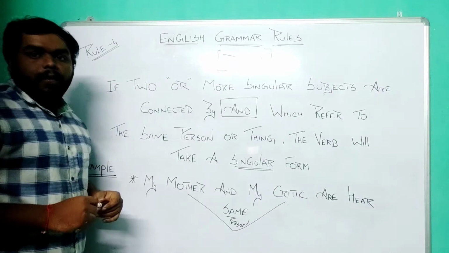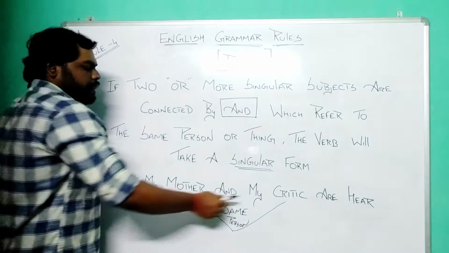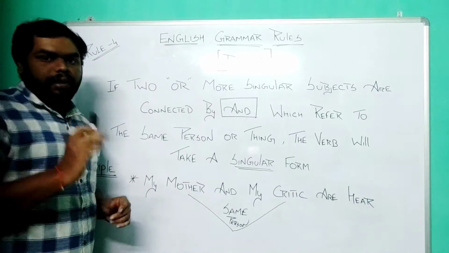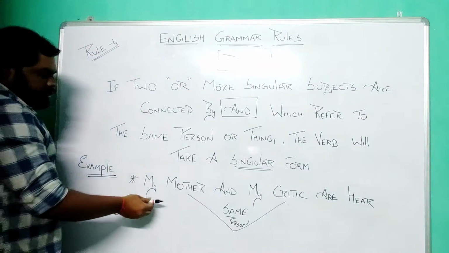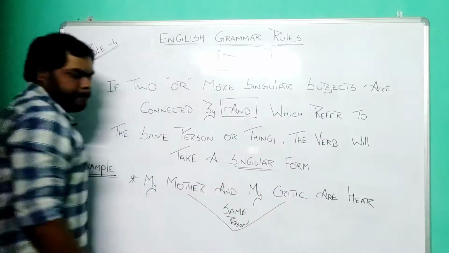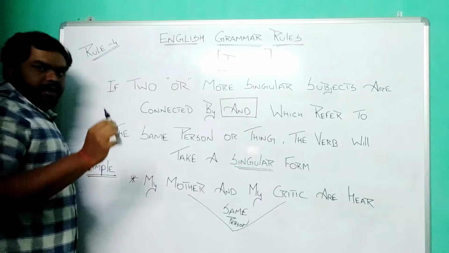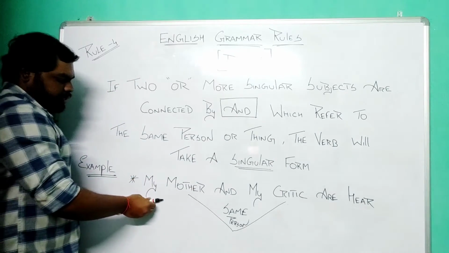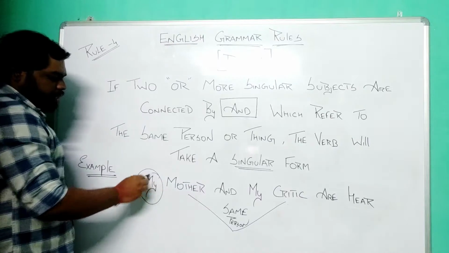So, how do we know that my mother and my critic represent the same person? I'll give you a hint. Can you see my mother, my critic? Right? There will always be an article or a possessive adjective. My is a possessive adjective.